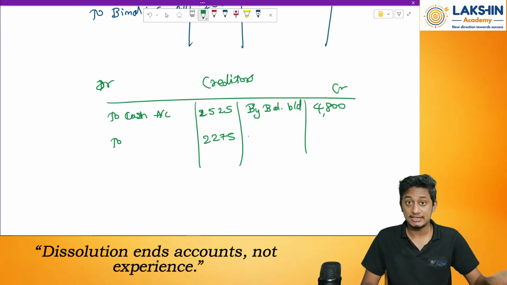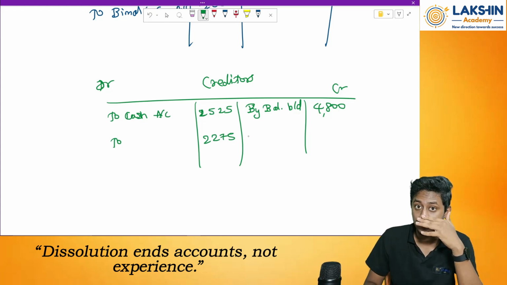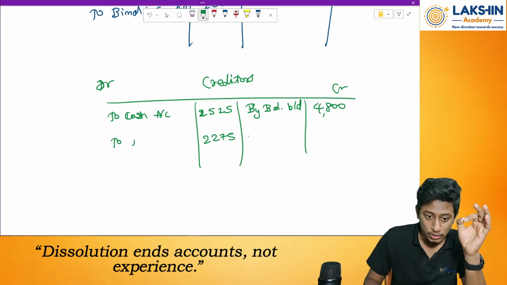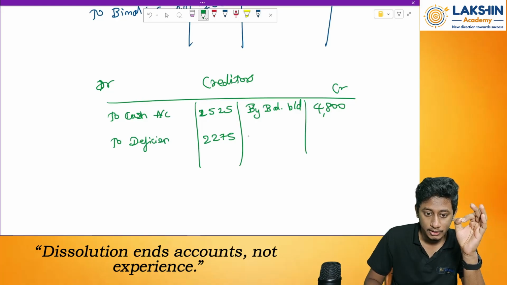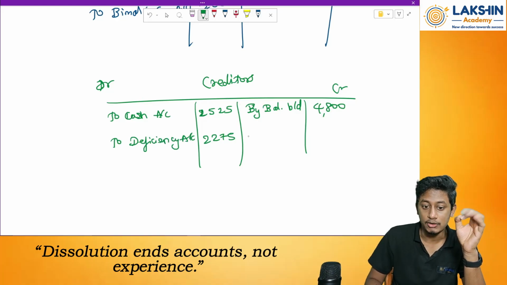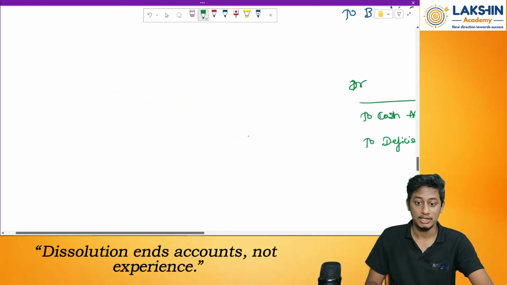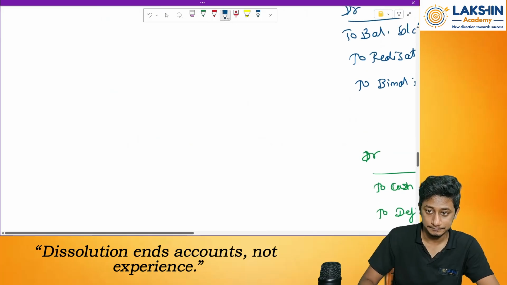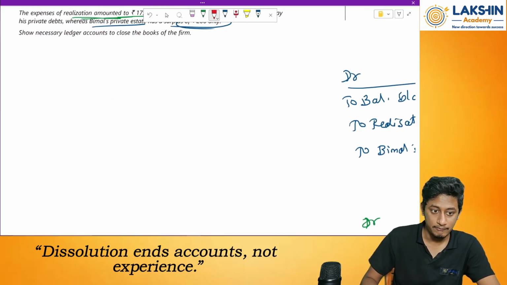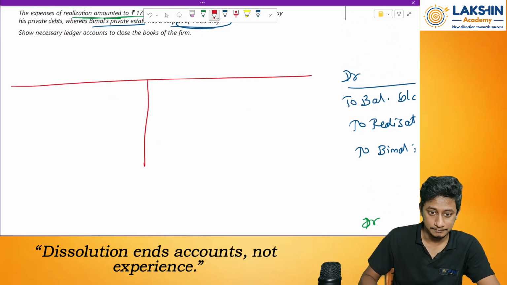4,800 minus 2525, that is 2275. This balance, whatever remains, cannot be paid to them. This will be transferred to what? To deficiency account. Right? Okay. Now let's prepare partners' capital accounts. Wait, everything will match up. Don't worry, don't take tension.